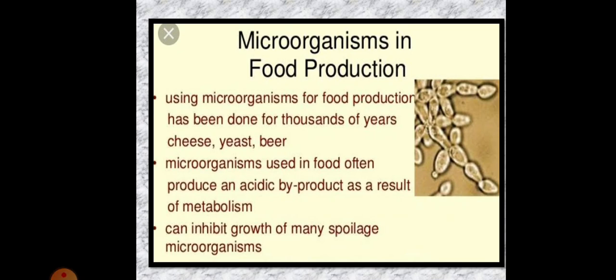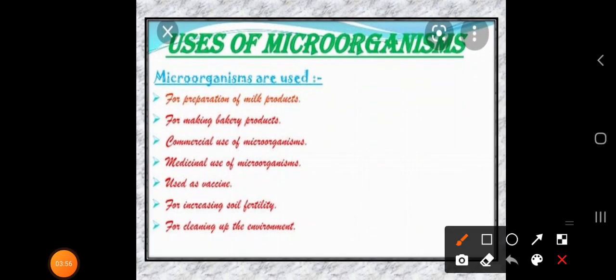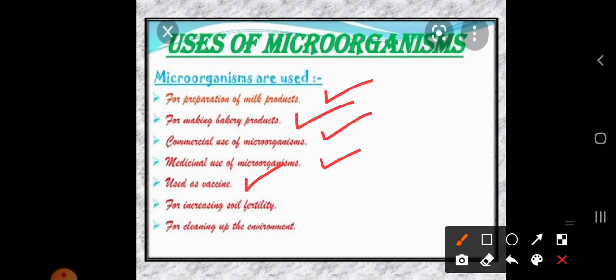Let us discuss these one by one. Here the key points are that microorganisms are used for preparation of milk products, for making bakery products, commercial use, medicinal use, as vaccines, for increasing soil fertility, and for cleaning up the environment.